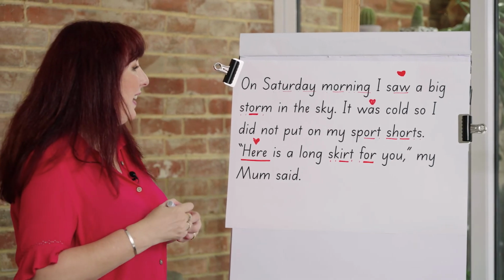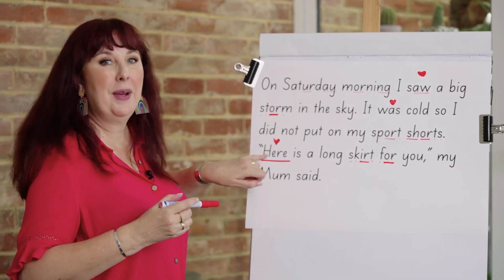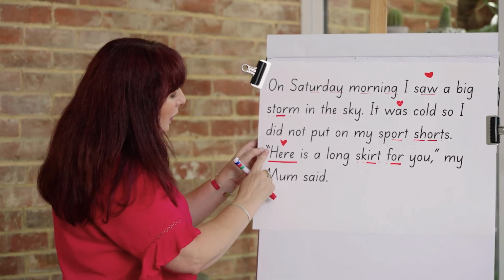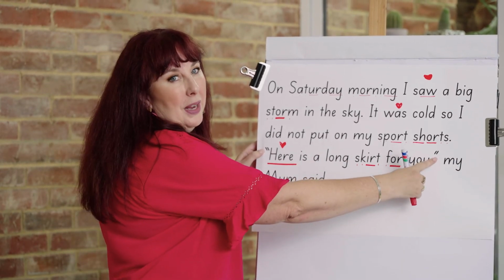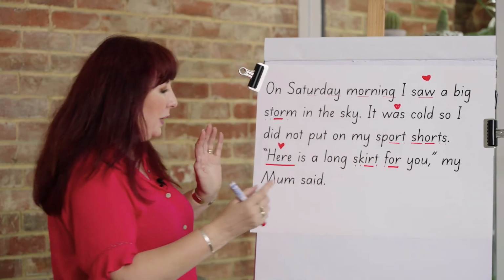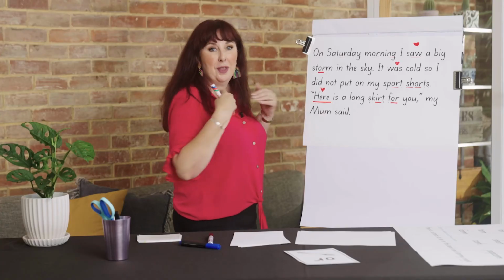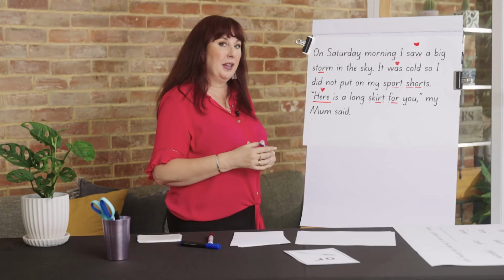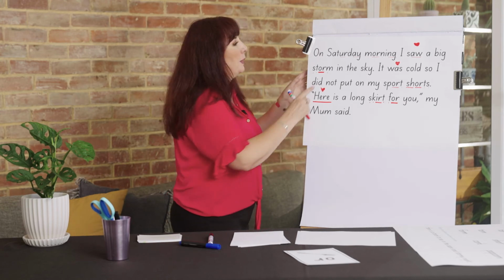When we read this again, we're going to read it slowly. We're going to make a voice. In between these sounds, they're called quotation marks or inverted commas. This is the part where the mum's speaking. So we're going to speak in a funny voice. Are you ready? You're going to do a funny voice with me?